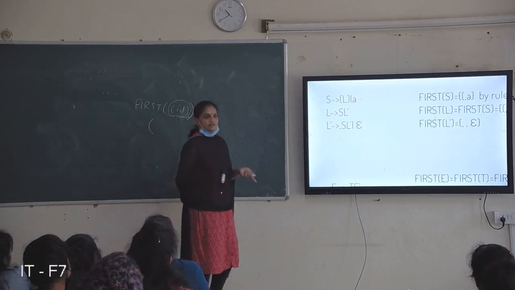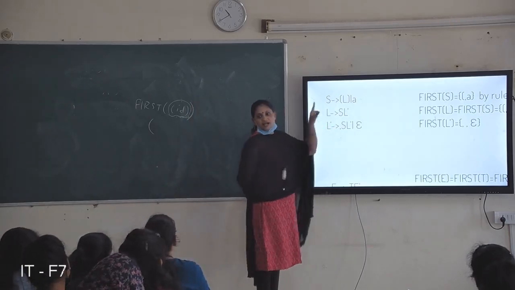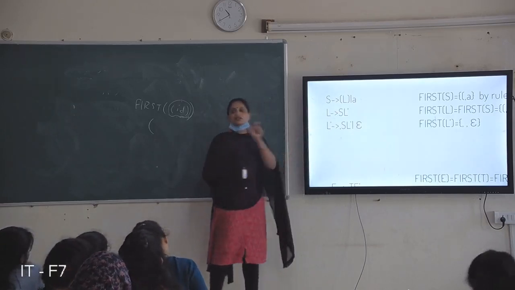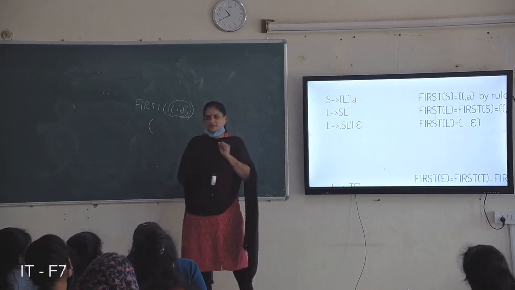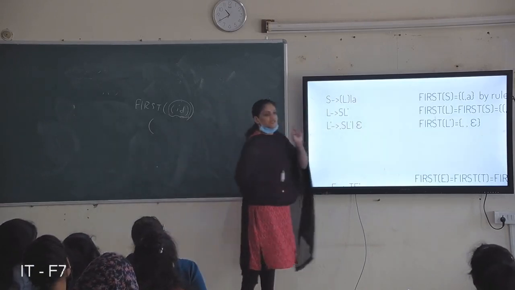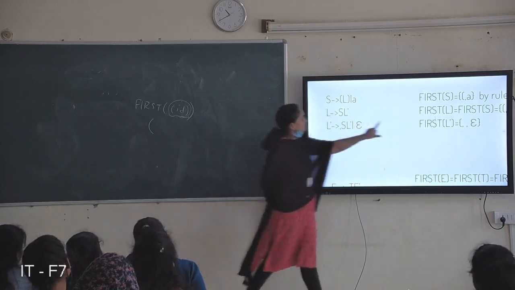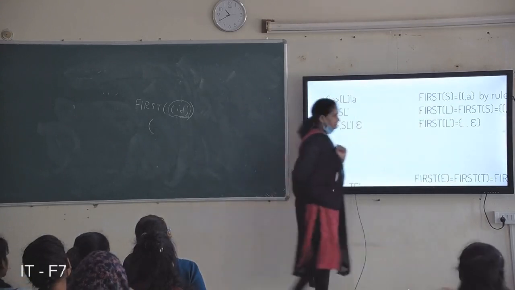It starts with the terminals only, a and also open brace. See all the productions, not only a single production; in each production, check the symbol it starts with. These two productions start with terminals, so no problem. So first of S becomes open brace and a.